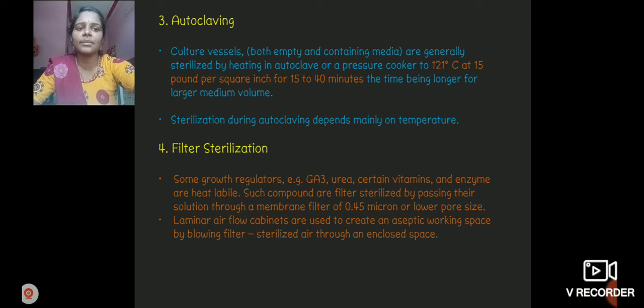Laminar airflow cabinets are used to create an aseptic working space by blowing filter sterilized air through an enclosed space. In filter sterilization, we can use another piece of equipment, the laminar airflow. Laminar airflow gives air free from contamination in the enclosed space. It is filtered and sterilized as it passes through the enclosed space.